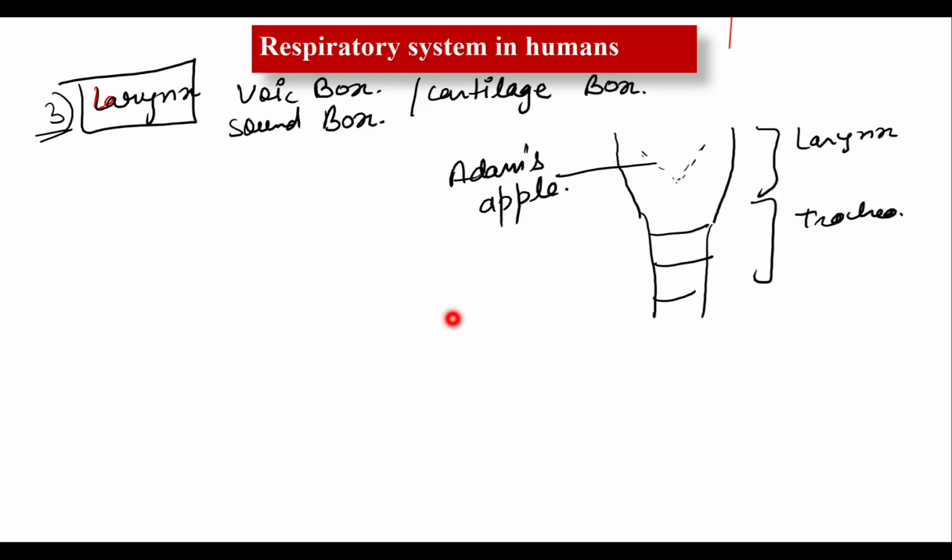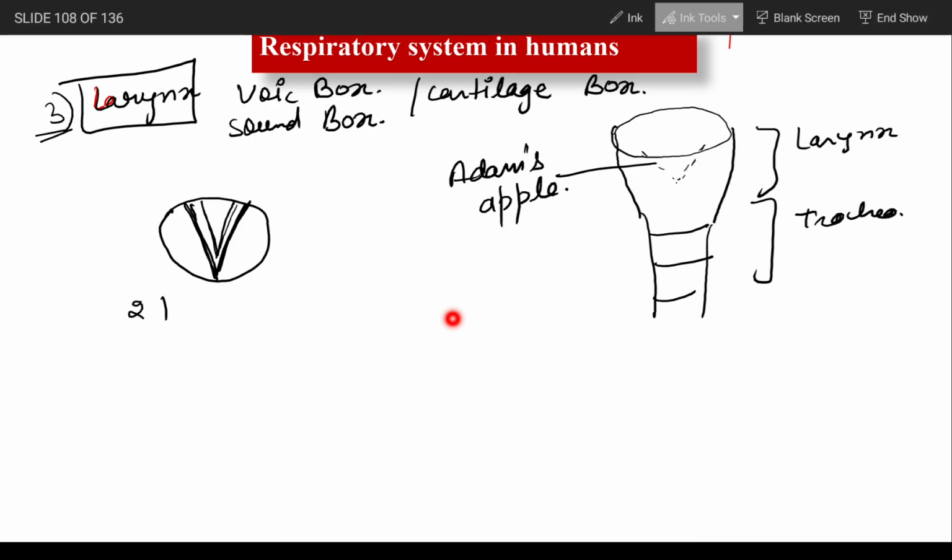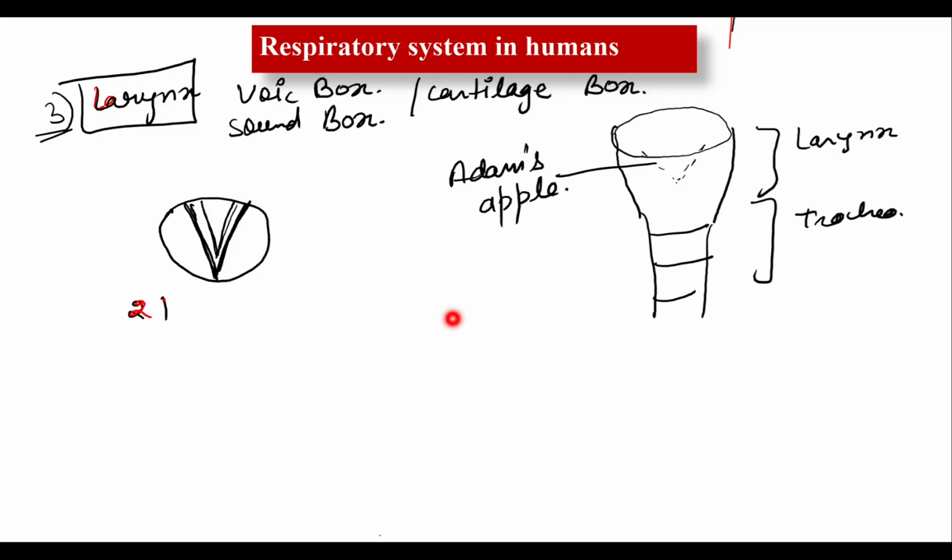The larynx has a pair of vocal cords present in this part. Here I'm going to mark this part. Actually, two pairs of vocal cords are present here. Let me write that, just a second. Two pairs of vocal cords are present. The first one is known as the true vocal cord.